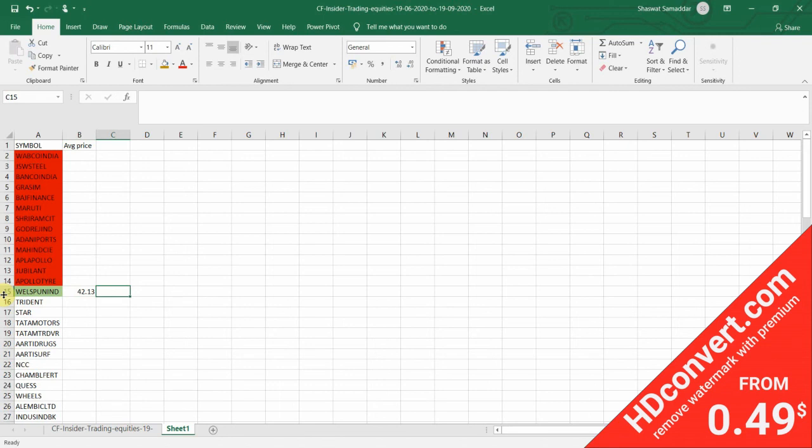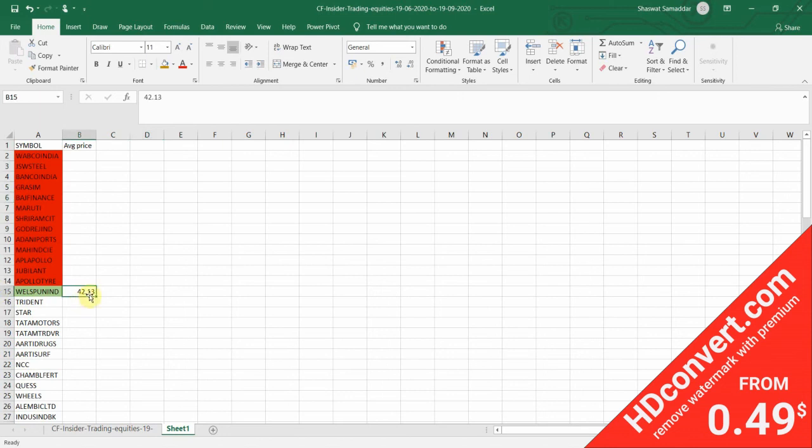Okay, so anyways, Welspun India is on my watch list till now. I have not checked the average traded volume. I will check that for sure before making a position. It should not be very low. But since it's currently trading at 60 rupees and it's way beyond the range of plus minus 3%, I'm not making any position right now. When it comes close to 42.13, then I will think about that.